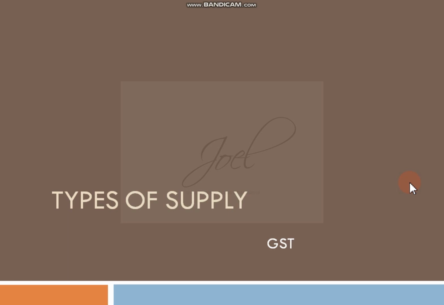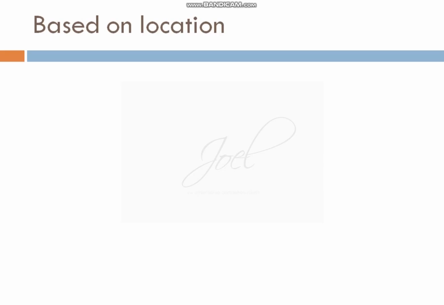Based on the type of supply, GST will be levied on any product or service. So in today's video we are going to see various types of supplies. The types of supplies under GST have been classified in various ways. It may be based on the location, based on the dealer, based on the type of sale. So in today's video we are going to see all these issues. We'll see the first thing, based on location.